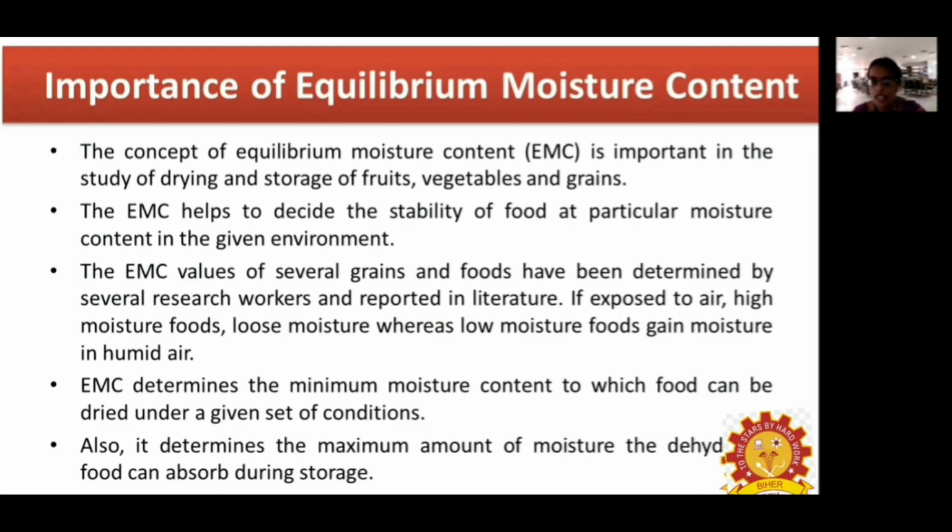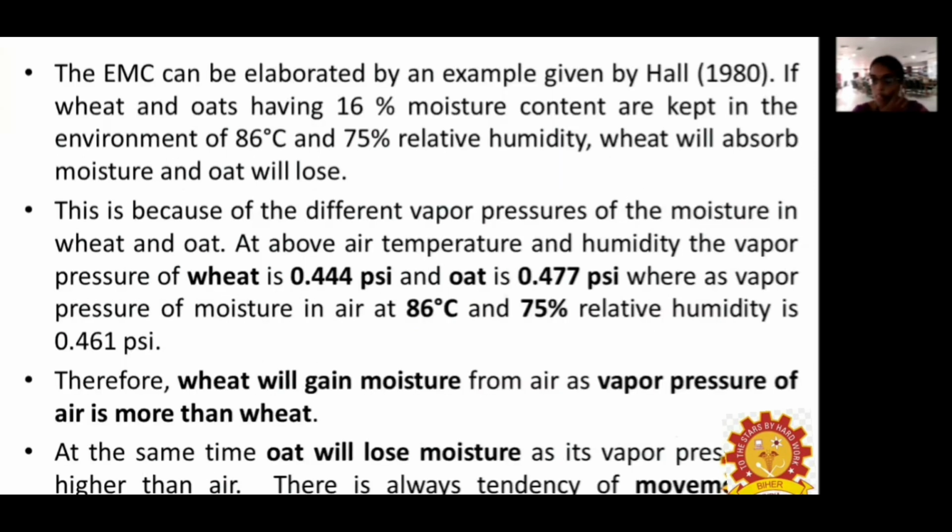And this equilibrium moisture content determines the minimum moisture content to which the food can be dried under the set of conditions. It also determines the amount of moisture which a dehydrated food will be able to absorb during storage. So by using this, we can have an idea of how much moisture a dehydrated food will absorb during this storage.